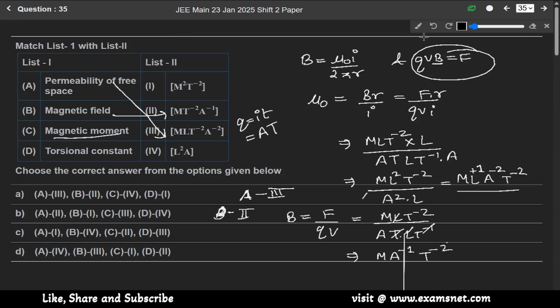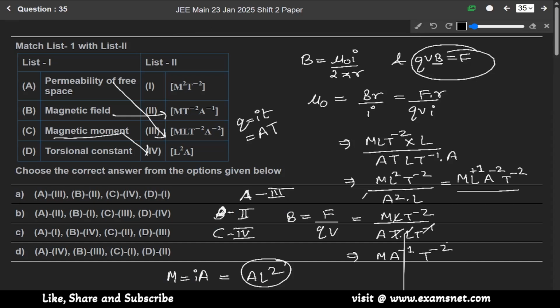Then magnetic moment. Do you know that magnetic moment equals I into A? I is ampere, A is area, length square. So it will be A L square, means fourth. So C matches with fourth. And then torsional constant.